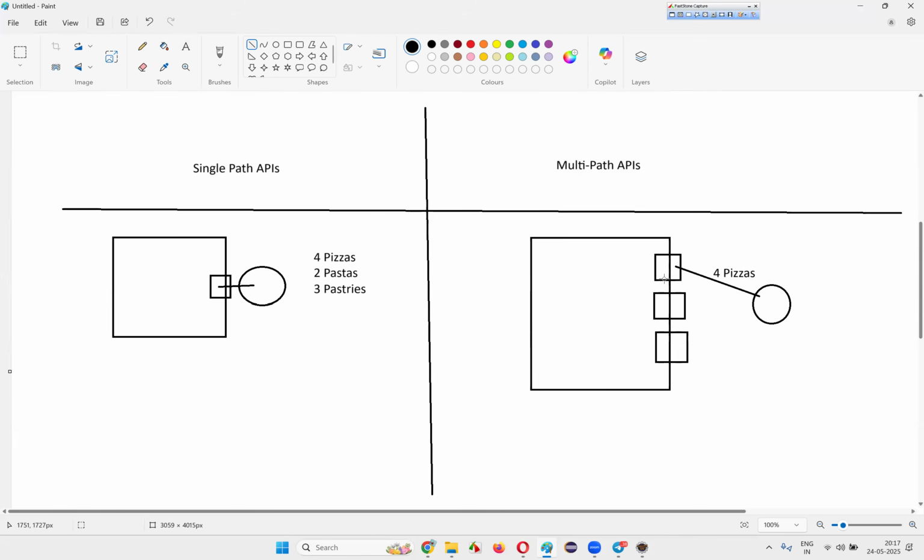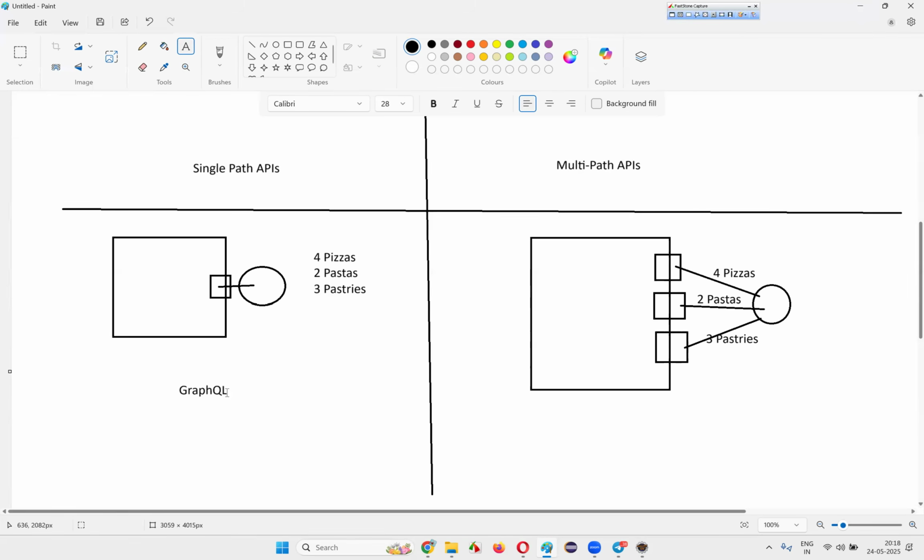Then you make a separate API call for two pastas. Then another separate API call for three pastries. So this kind of APIs are called multipath APIs.